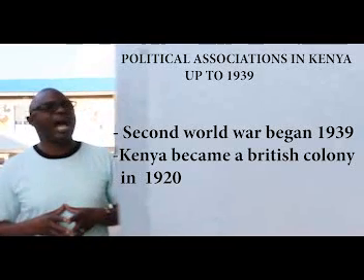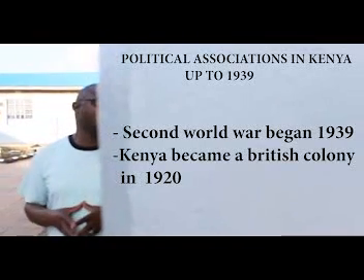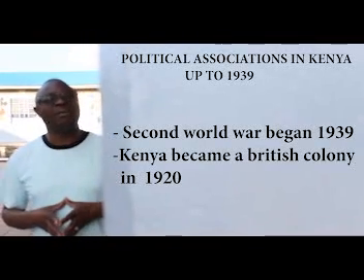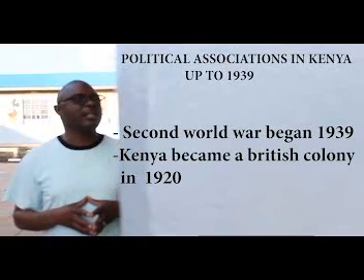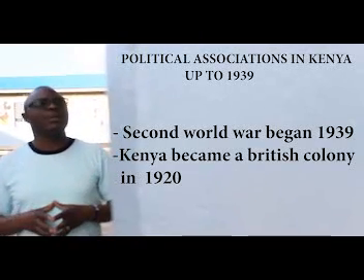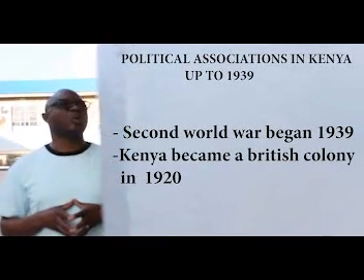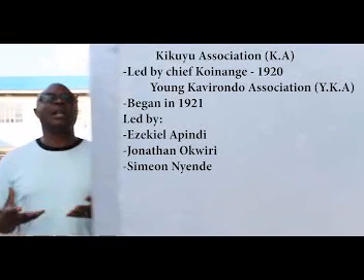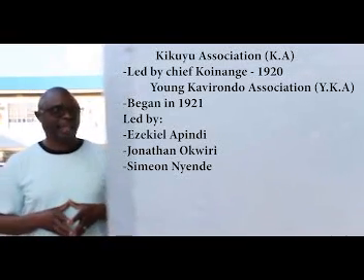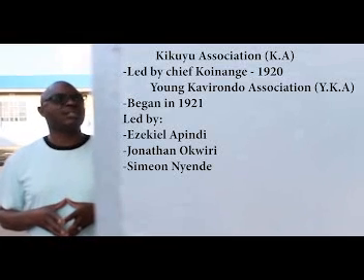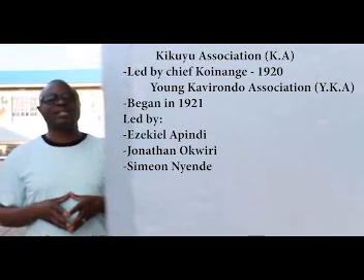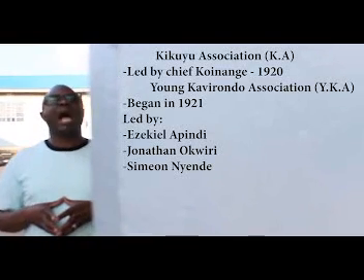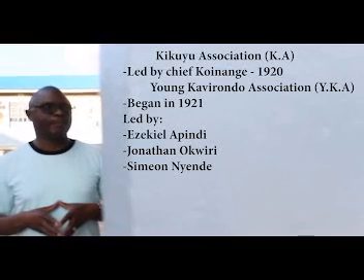Now, my dear pupils, let me mention some of the associations that were started in Kenya as early as 1920. One, we had the Kikuyu Association, in short KA. This association started in 1920, and the leader was Chief Koinange.